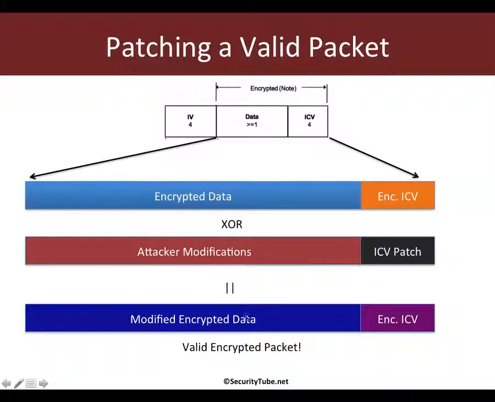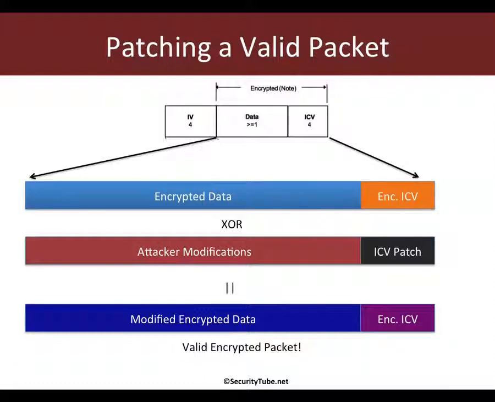And this will give us a modified encrypted packet along with an encrypted ICV. Now here is the funny thing, unbelievably this is actually a valid encrypted packet, and this is the flaw which is being pointed out in that paper.